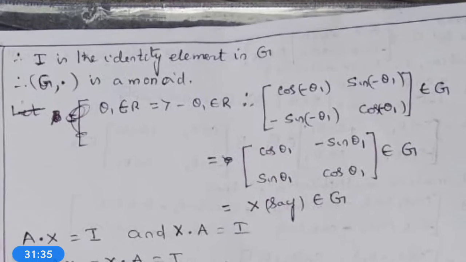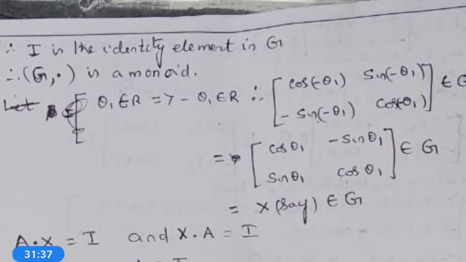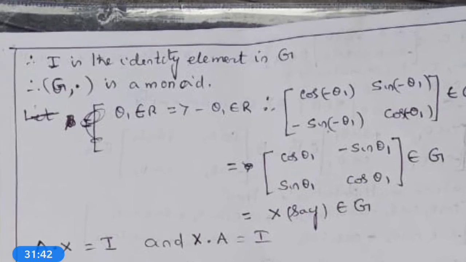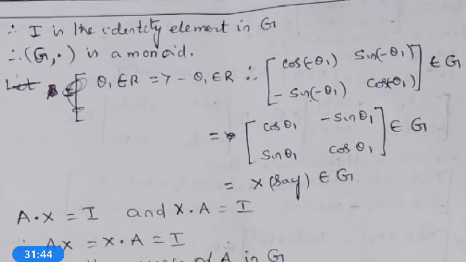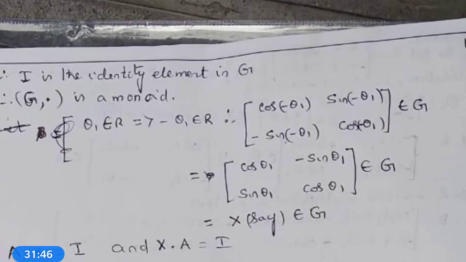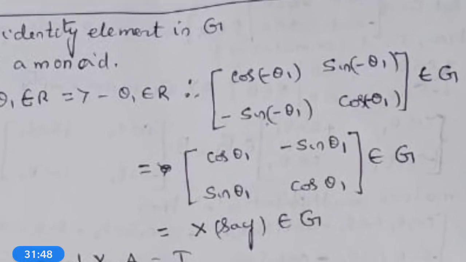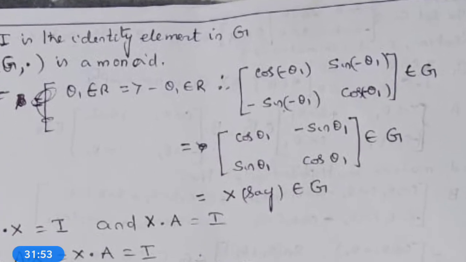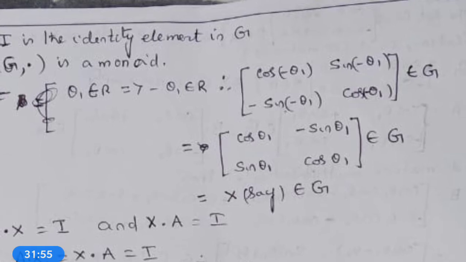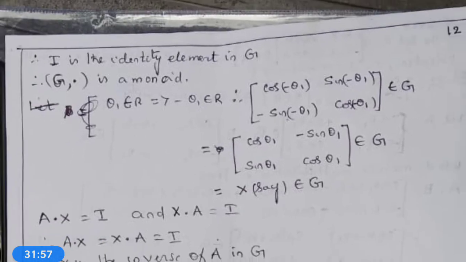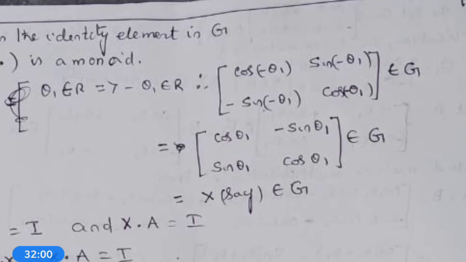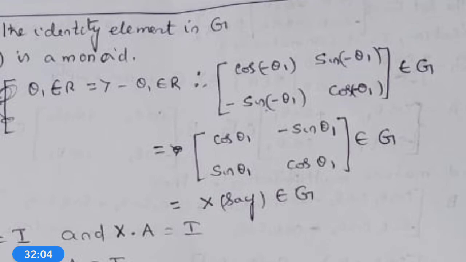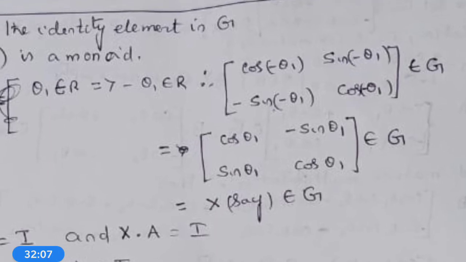Now, we want to identify the existence of the inverse for A in G with respect to matrix multiplication dot. Now, theta 1 belongs to R implies minus theta 1 also belongs to R. Let us choose minus theta 1 in A. We get cos(minus theta 1), sin(minus theta 1), minus sin(minus theta 1), cos(minus theta 1).